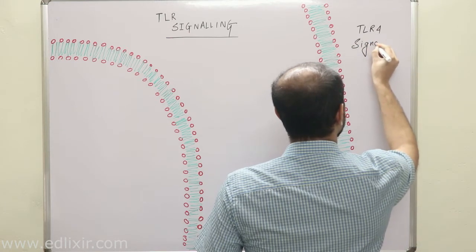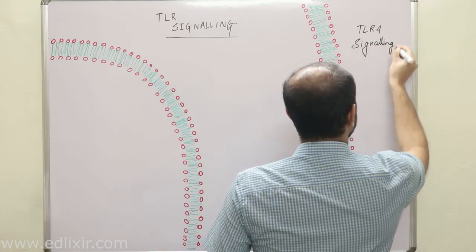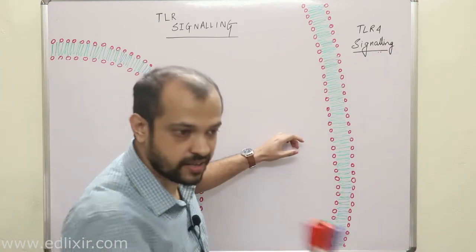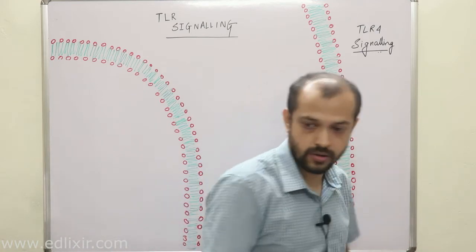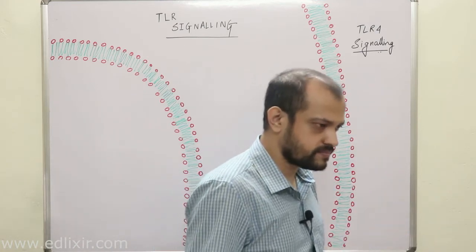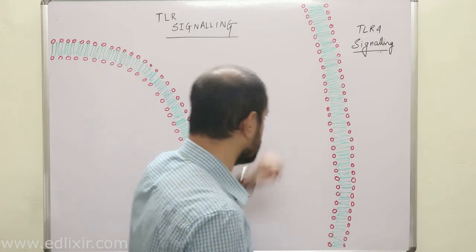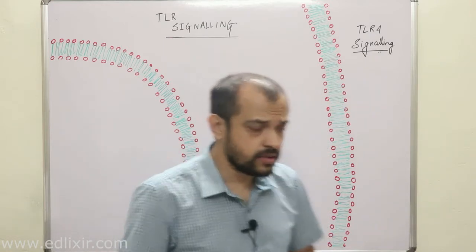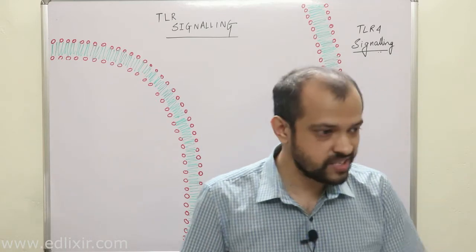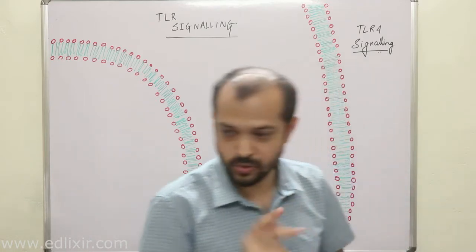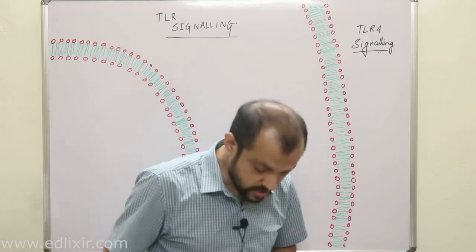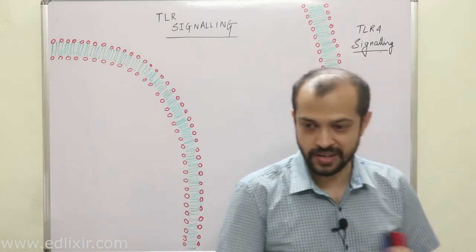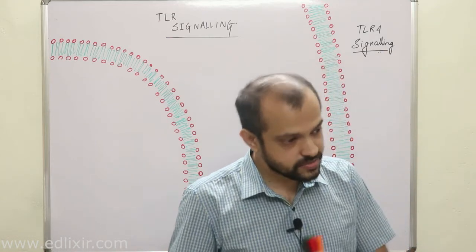Now listen. Actually, I was factually incorrect in the class before this, because I said that MD1 is present with TLR4. Actually it is MD2. But I was not completely incorrect, because MD1 is present.